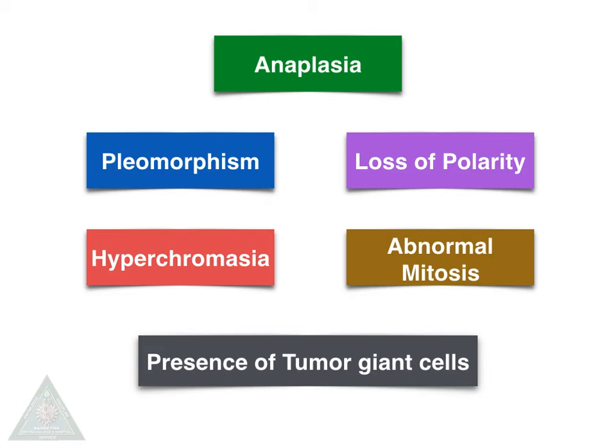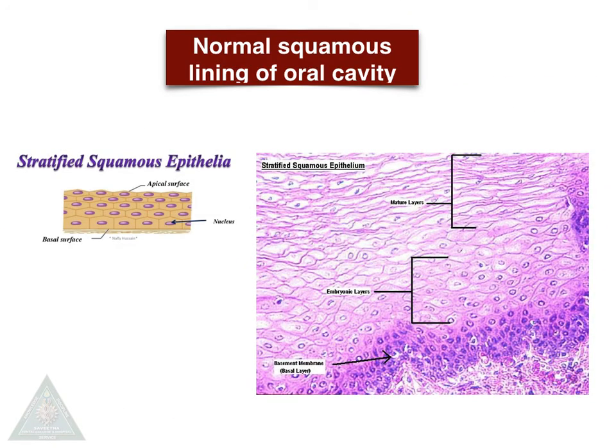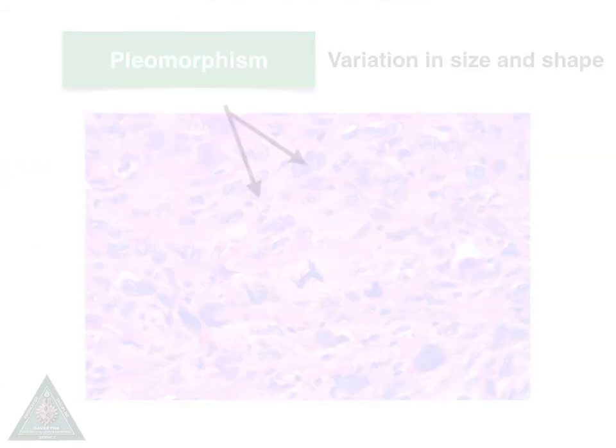Anaplasia is featured in five main categories: pleomorphism, hyperchromasia, loss of polarity, abnormal mitosis, and presence of tumor giant cells. We can see the normal squamous lining of the oral cavity, which is a stratified squamous epithelium. Mature cells in the topmost layer are the superficial layer, intermediate cells are the acanthotic cells in the middle layer, and the basal cells in the basal layer.